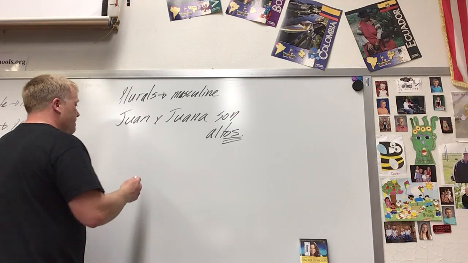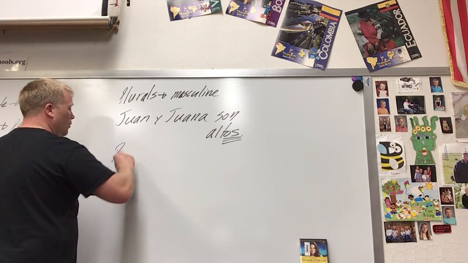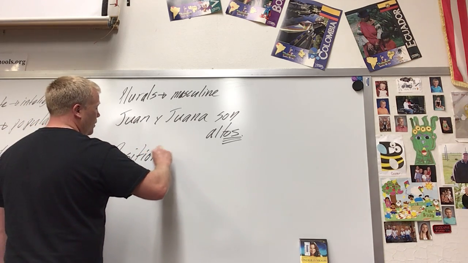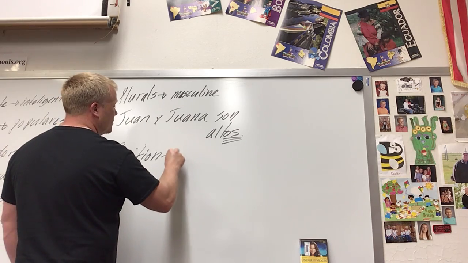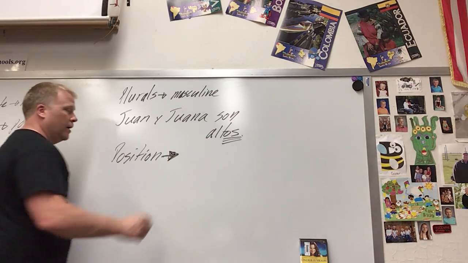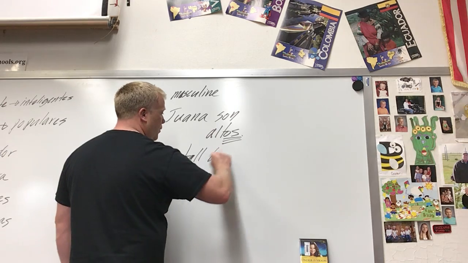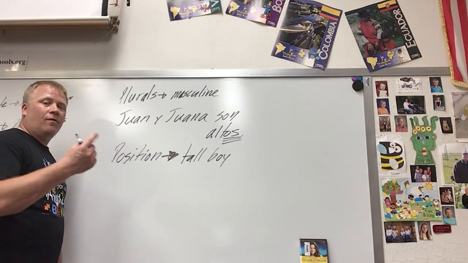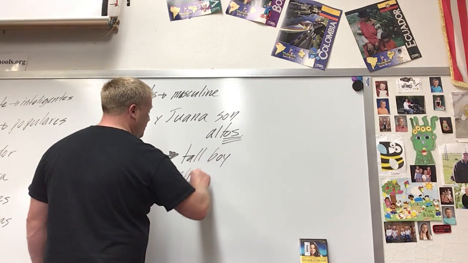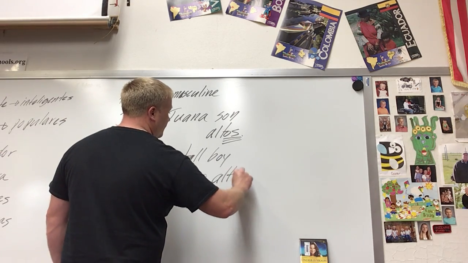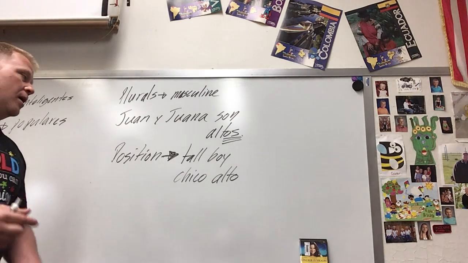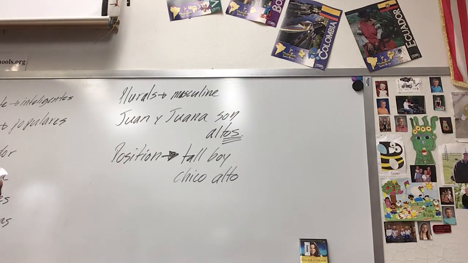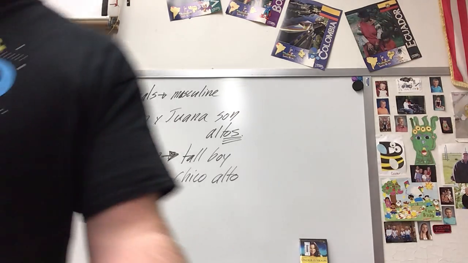Ready? Bien. So where do these go? What's the position? Where do they go in a sentence? Well, in English, if I want to describe someone's height, like saying he's a tall boy, we say tall boy. The adjective goes before the noun. But in Spanish, it's flipped. Chico alto. So we have our noun, then our adjective. Noun, then adjective. Okay?